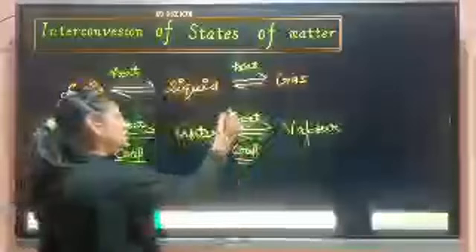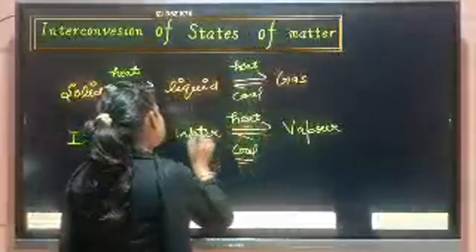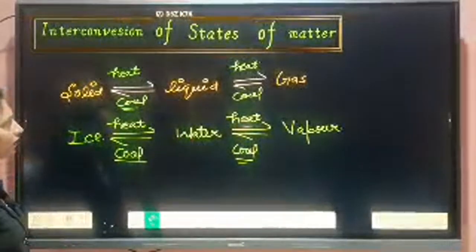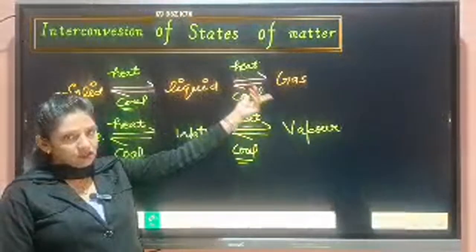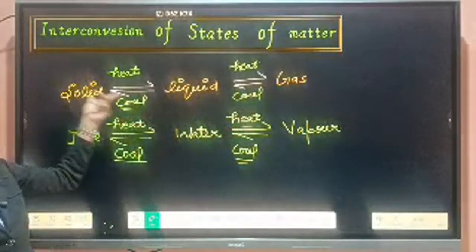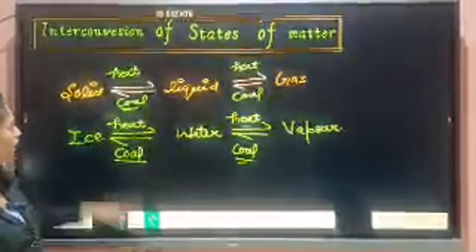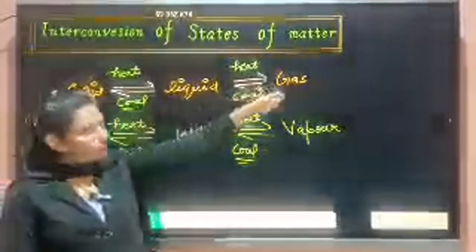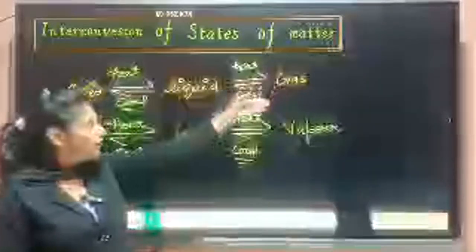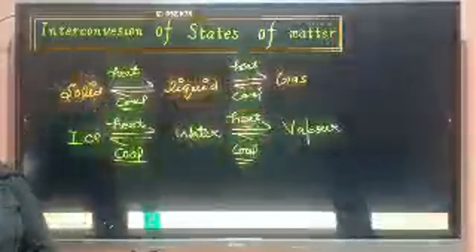Okay, so we can say these states of matter are interconvertible. Solid can be converted into liquid, liquid can be converted into gas. Gas can further convert into liquid and liquid into solid. Even solid can be converted directly into gas. Gas in some molecules can be converted into solid.